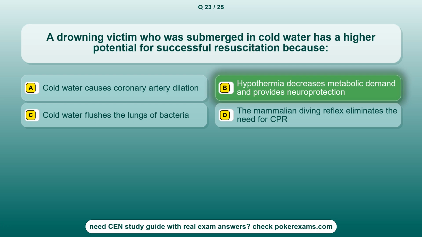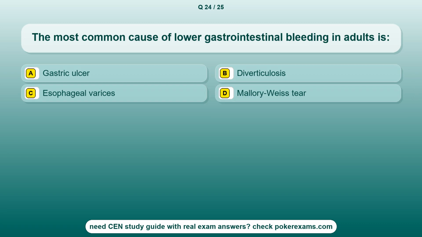The correct answer is option B, hypothermia decreases metabolic demand and provides neuroprotection. Question 24. The most common cause of lower gastrointestinal bleeding in adults is option A, gastric ulcer. Option B, diverticulosis. Option C, esophageal varices. Option D, Mallory-Weiss tear.